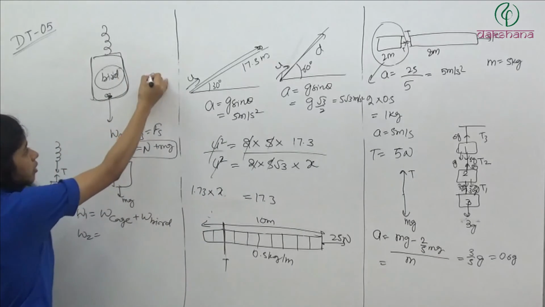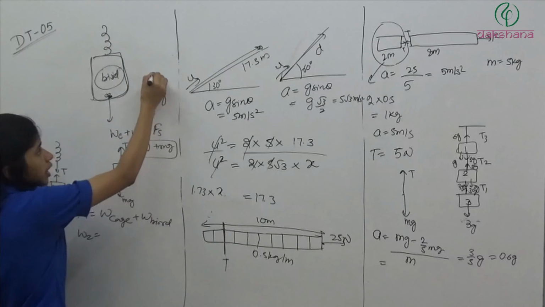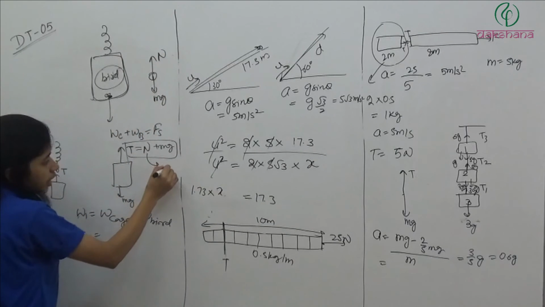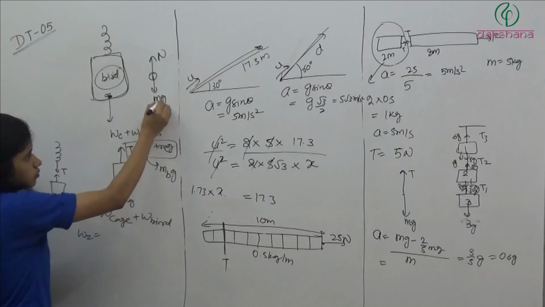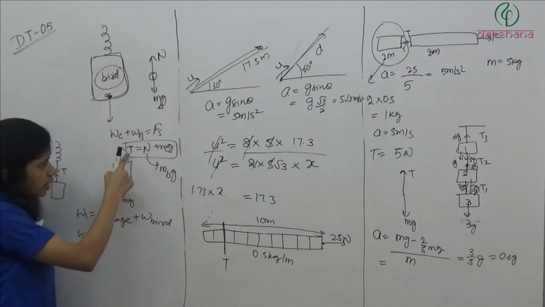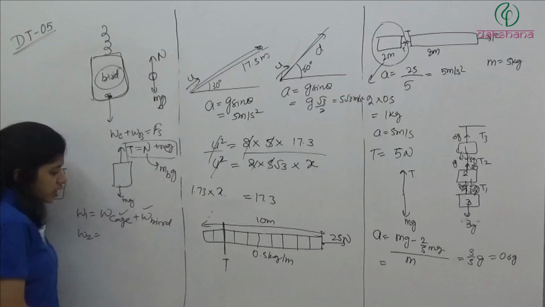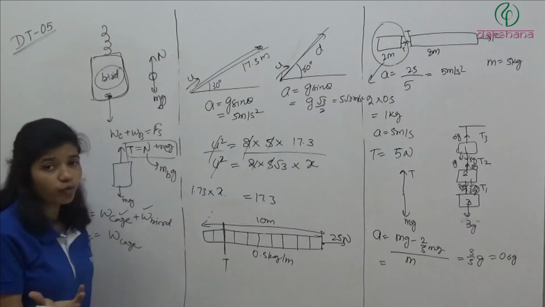If you look at the FBD of the bird, mg acts here and the normal from the cage acts on it. So this N is nothing but m of bird into g, and this is m of cage into g. So initially tension is equal to m of bird into g plus m of cage into g. So initially this is the case. Finally, only the weight of the cage, because the bird started moving in air.